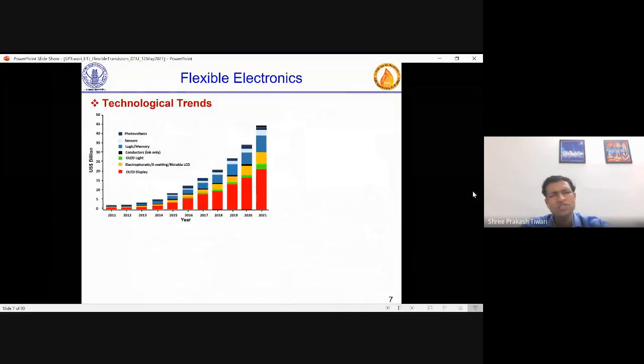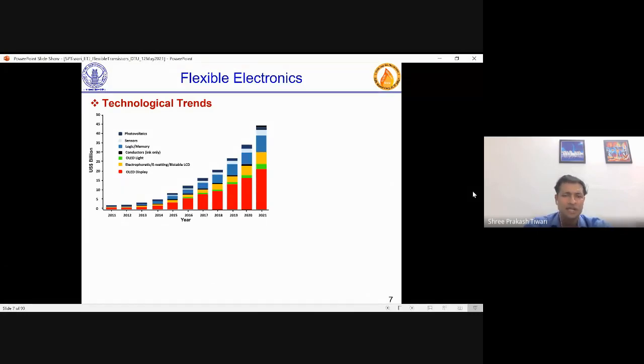Many times, when industry thinks of organic or flexible electronics, it thinks of printed electronics, the electronics which can be printed. Conventional silicon takes 1000 degrees and more for discrete processes, whereas printed electronics requires, first of all, solution processing, which is much cheaper, and a lot of volume can be produced, and temperatures could also be low.